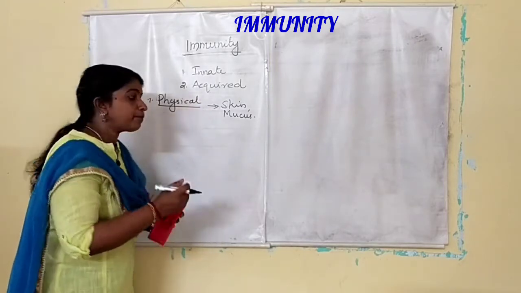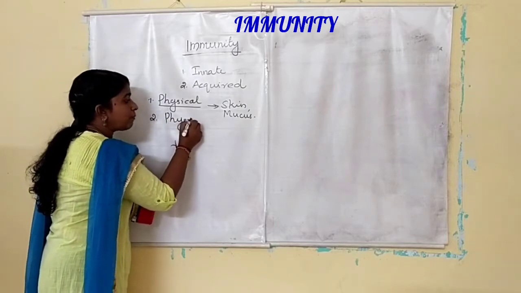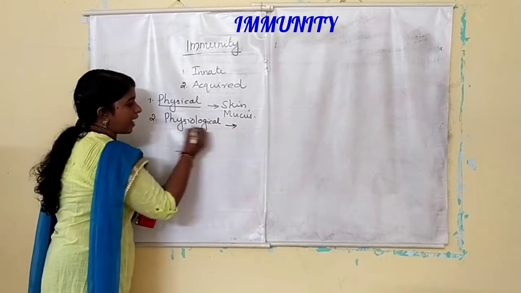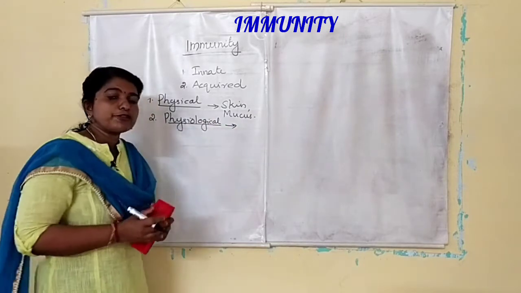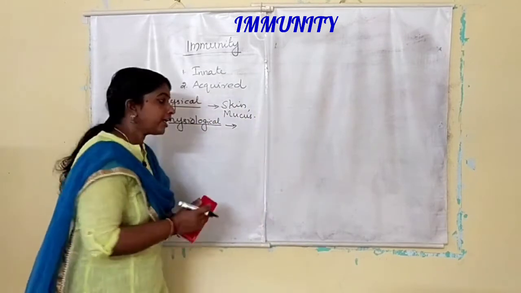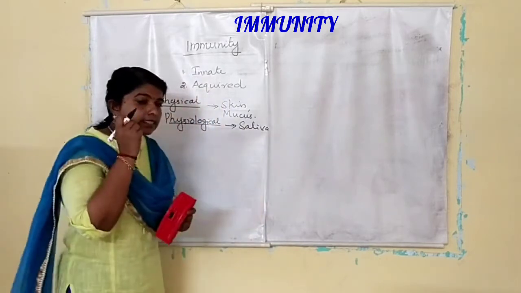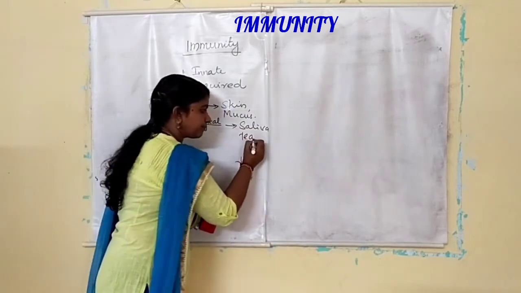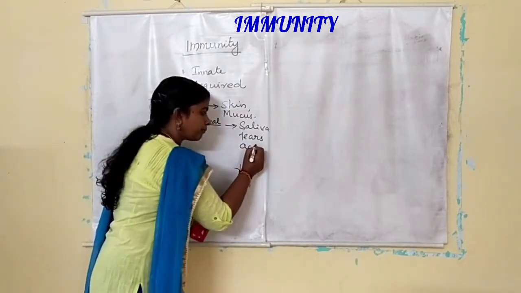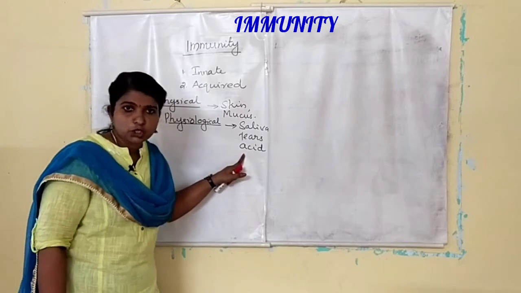The second type of barrier is known as the physiological barriers. These physiological barriers include saliva in the mouth, tears in the eyes, and acid in the stomach. You know, hydrochloric acid is present in the stomach.